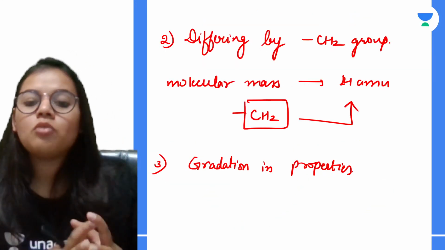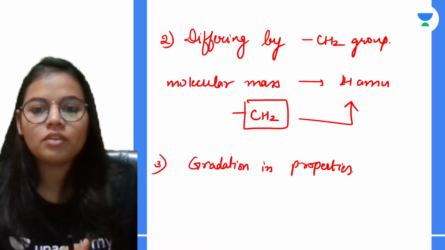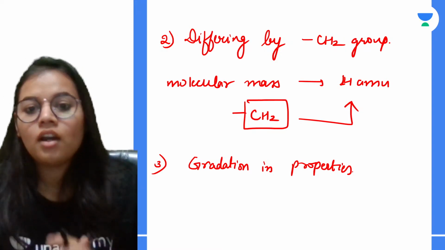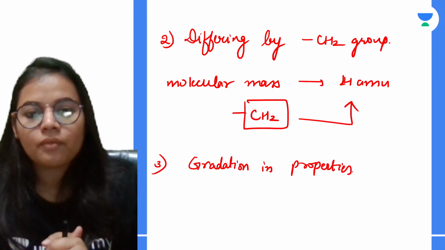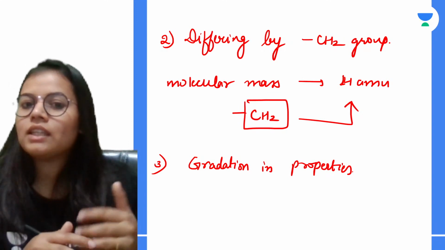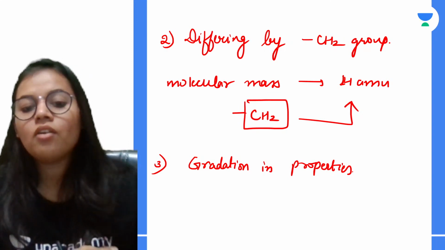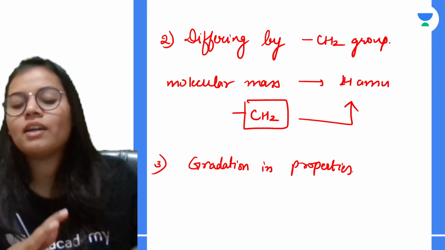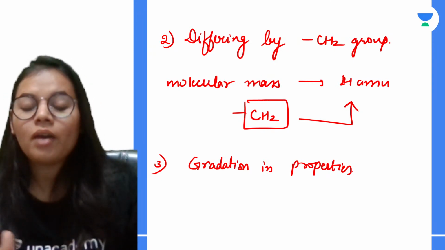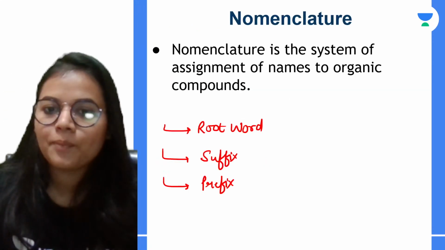The difference in their molecular mass is 14 atomic mass units. Why? Because of the carbon and 2 hydrogens. Then you can see the continuous gradation in the properties. For example, the melting and boiling point are increasing gradually. Why? Because the number of carbon atoms is increasing one by one.